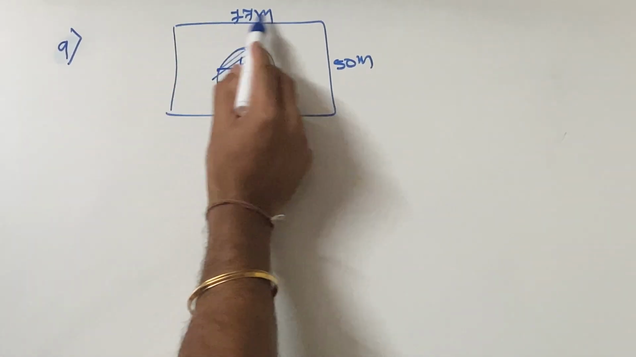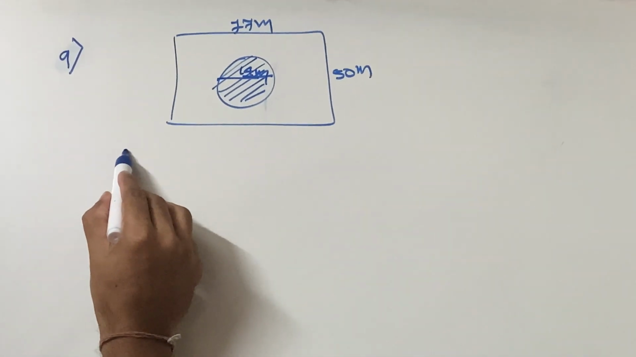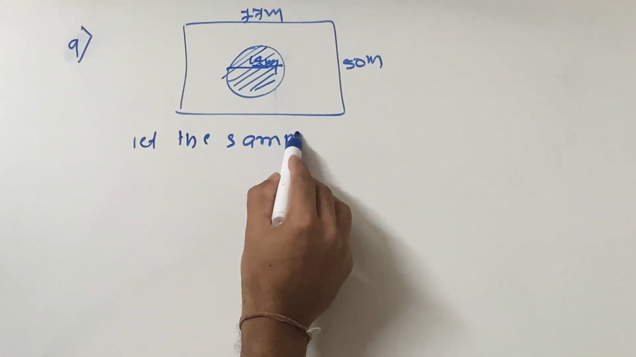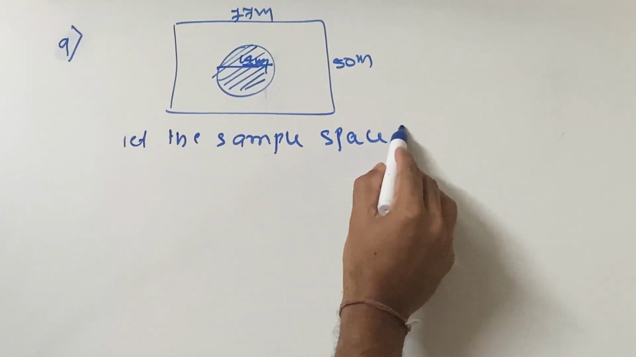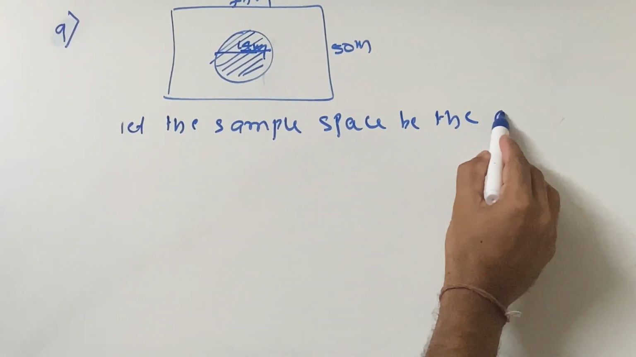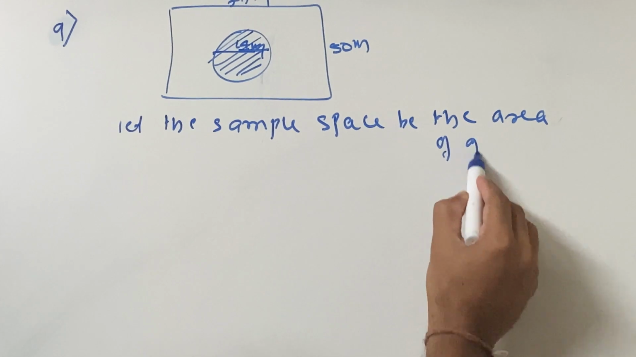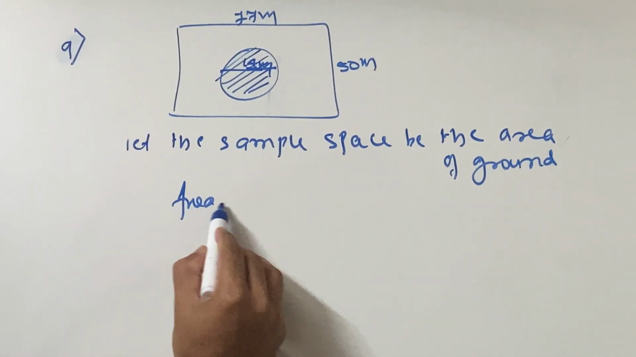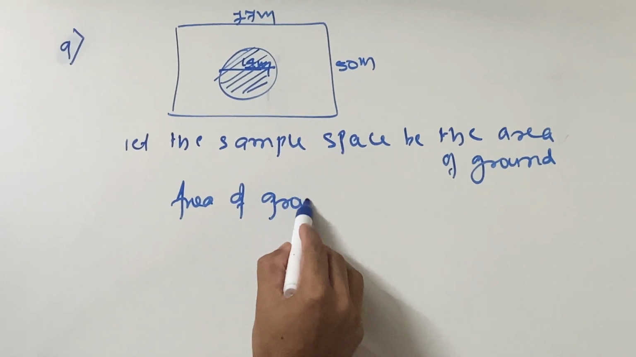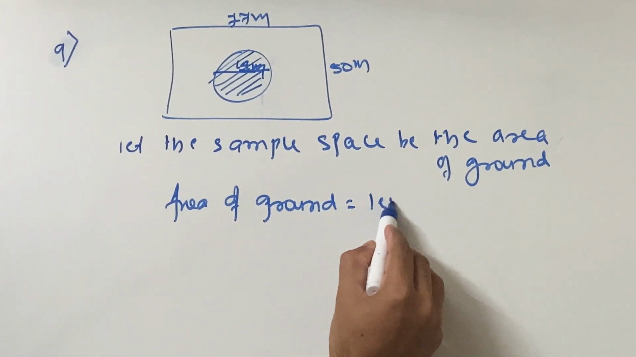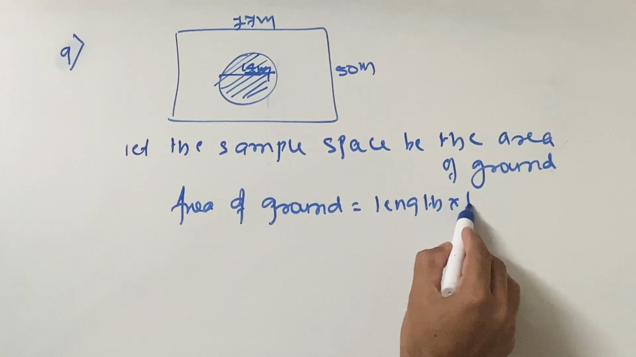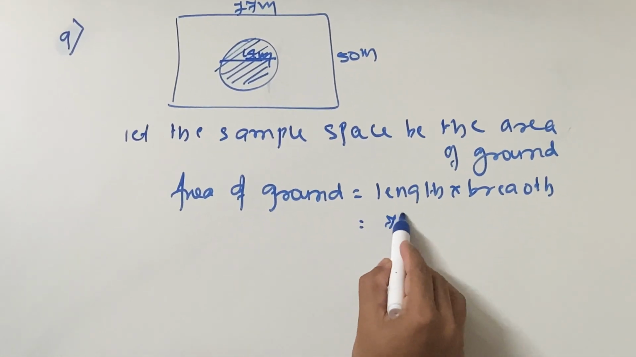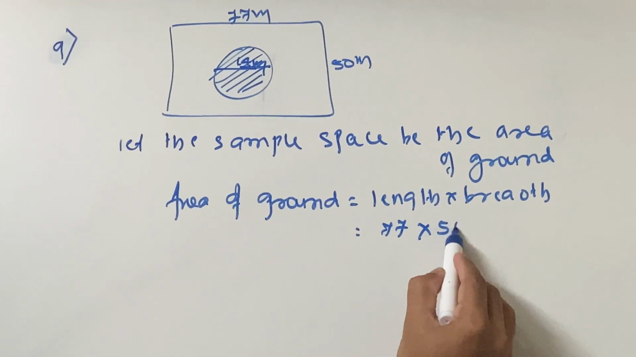तो पहला, this is what your full thing will assume over here, that is let the sample space be the area of the ground. What is the formula for area of the ground? That is, we say area of the ground, your formula is very easy, that is length into breadth. That's what you get your area. Length is how much? 77. Breadth is how much? 50.